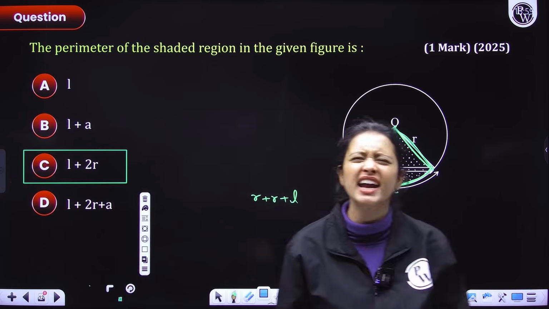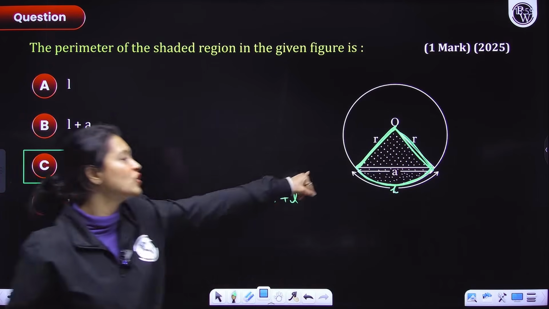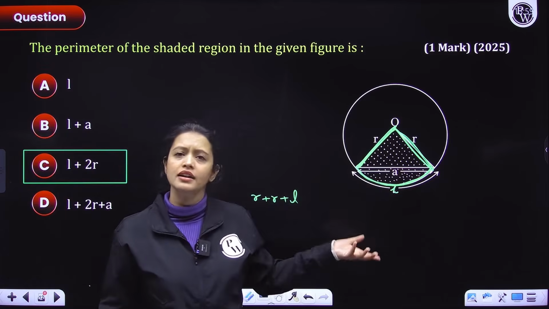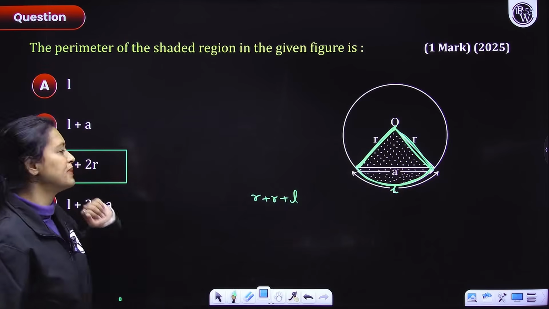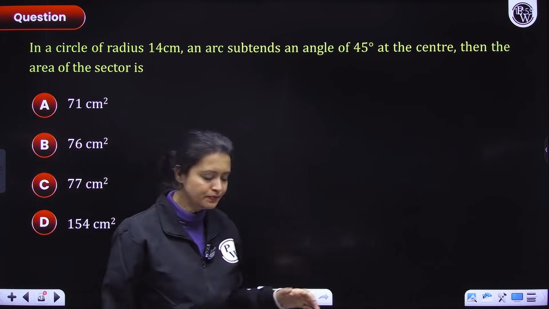How many people got it? I think everyone. Right? So understood? Please don't get confused with this. एक का क्या काम है? कोई काम नहीं है. Right? So simple answer, L plus 2R. With that, let's move on to the next question.